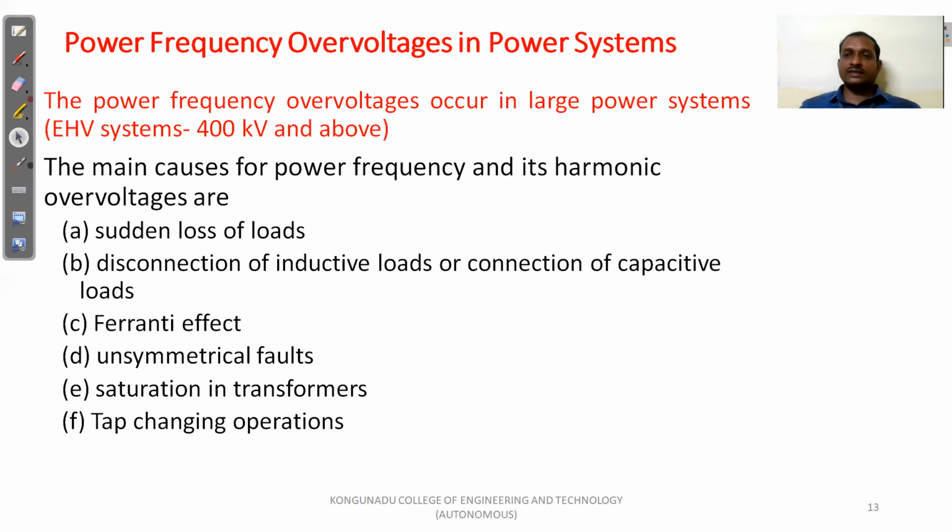So next are unsymmetrical faults, saturation of transformers, tap changing operations of the transformers. So these are the main causes for the power frequency over voltage: sudden loss of loads, disconnection of inductive loads or connection of capacitive loads, Ferranti effect, unsymmetrical faults, saturation in transformers, tap changing operations. So next we will discuss one by one elaborately. So, sudden loss of loads.